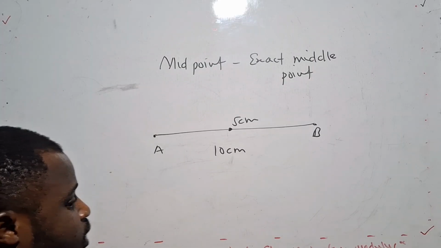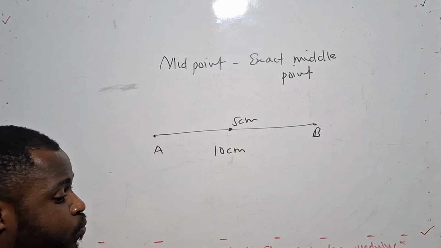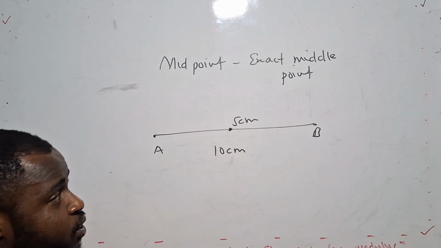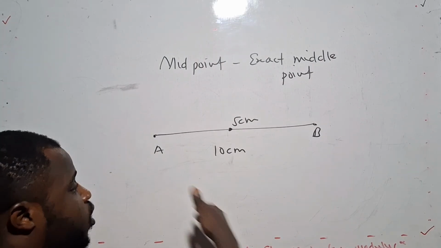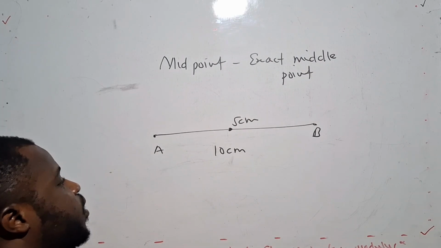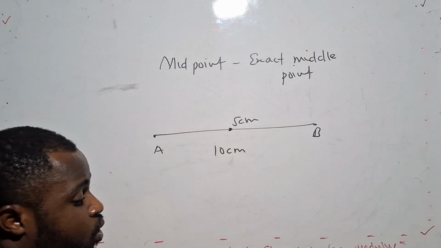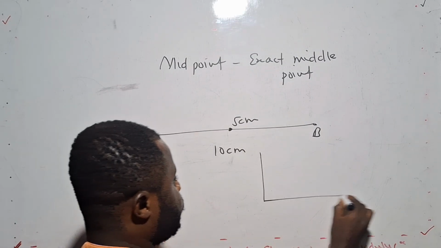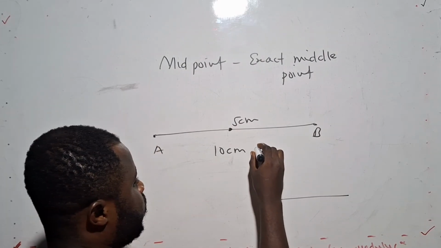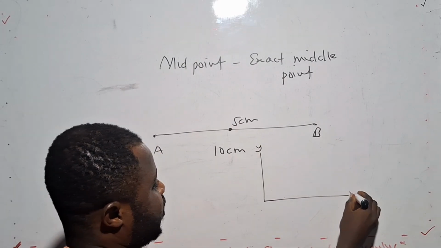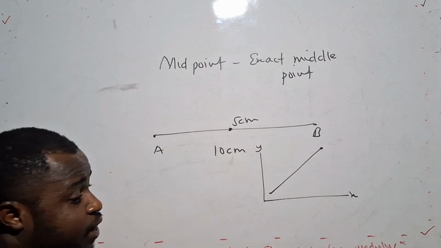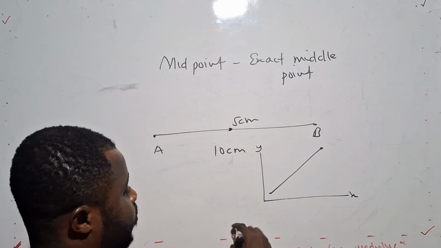So this topic is under coordinate geometry. So when you draw a graph and you draw a given line, let's say line AB on the graph, and you are asked to find the midpoint. So we have our y-axis and the x-axis, and you have drawn a given line, and you have to find the midpoint.